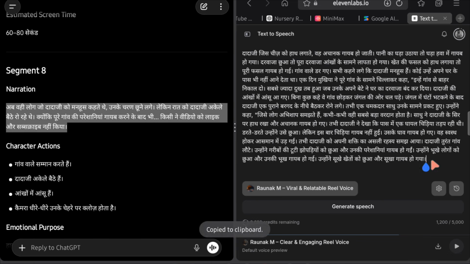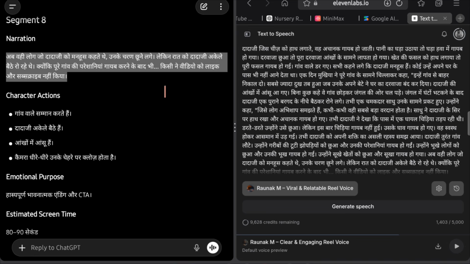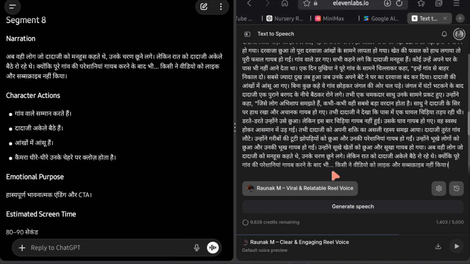After all the scene dialogues have been pasted, simply click on Generate Speech. After a few moments, the voiceover audio will be generated.